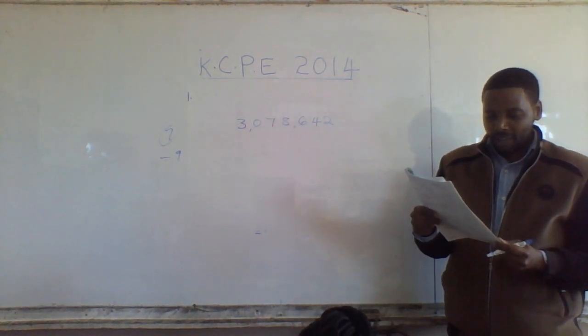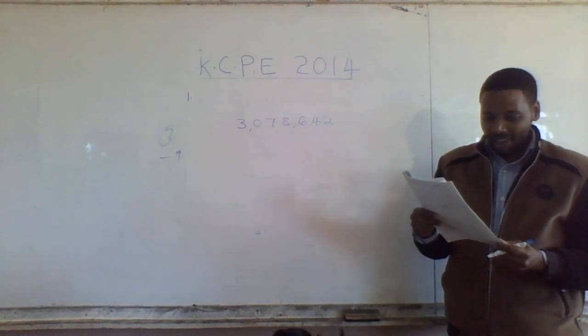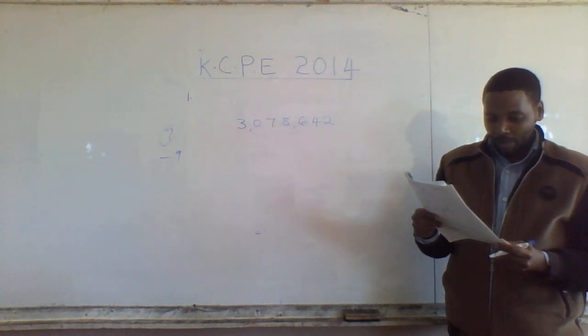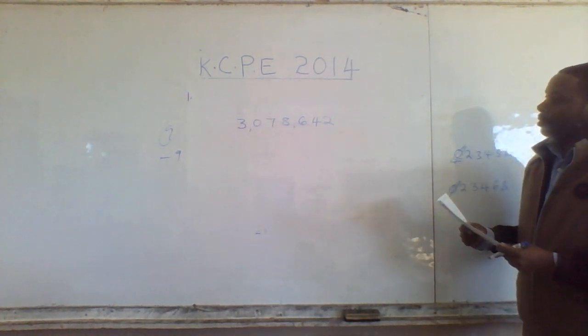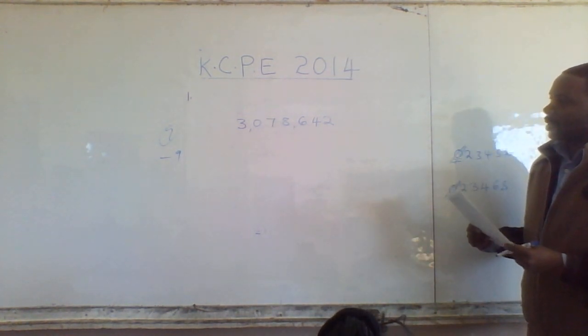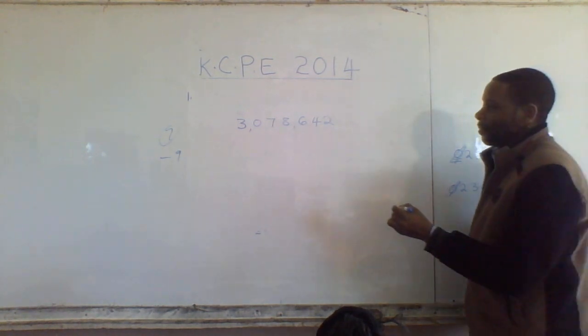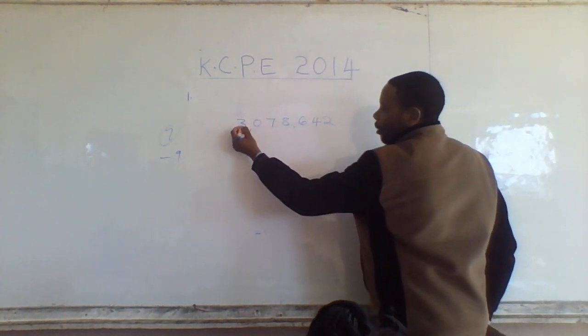So we are told in the number 3,078,642, the total value of digit 7 is added to the total value of digit 4. Which of the following is the correct answer? So I want you to watch what I'm going to do as I write the total value of these digits.